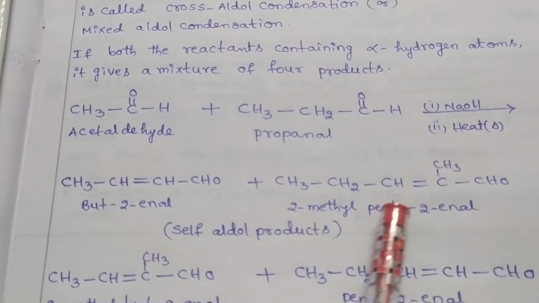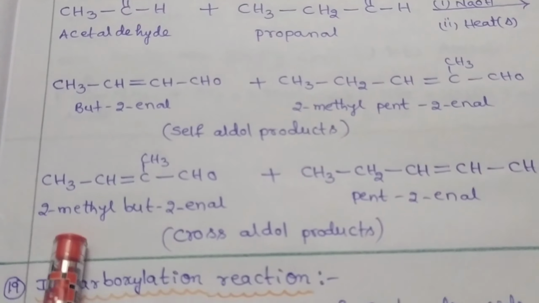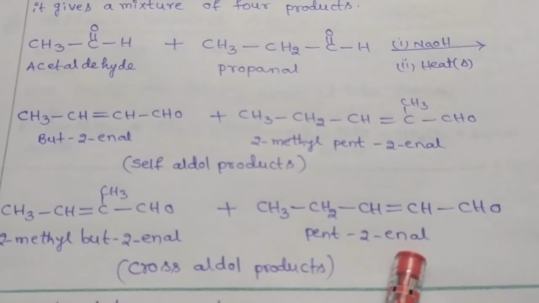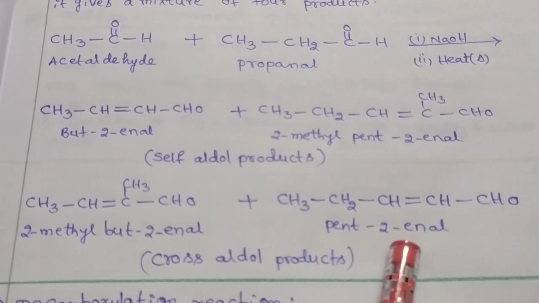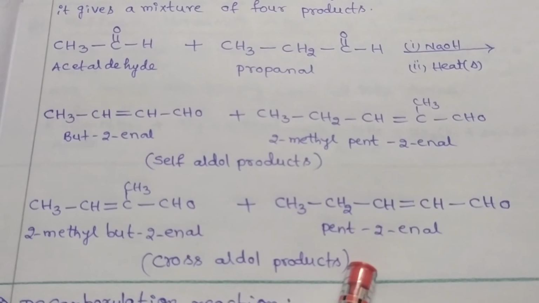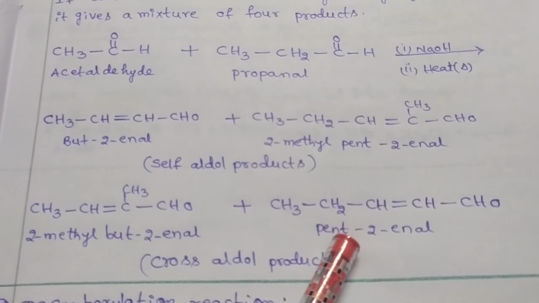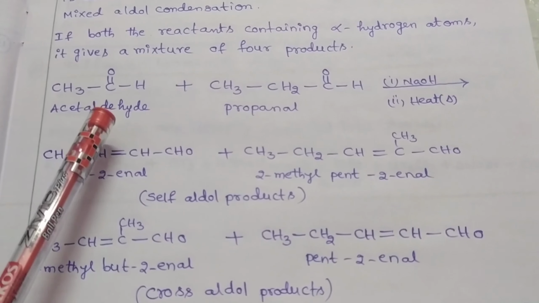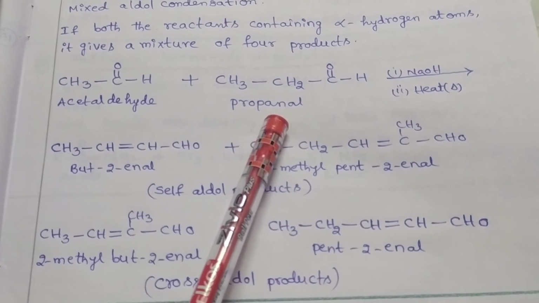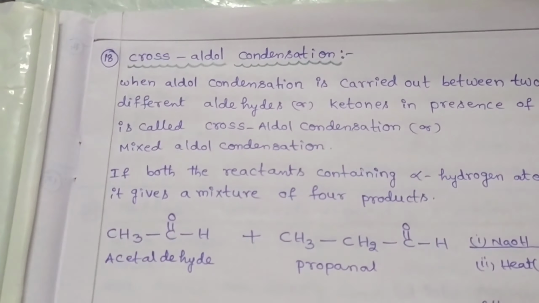These two products are examples of self-aldol products. And 2-methylbut-2-enal and pent-2-enal, these two products are named cross-aldol products. In this way, we can observe 4 different types of products when 2 different types of alpha hydrogen containing aldehydes are reacted together. This reaction is named the crossed aldol condensation reaction.